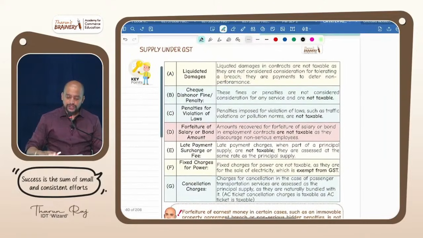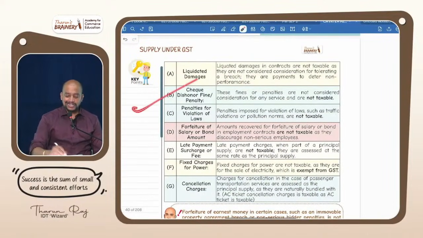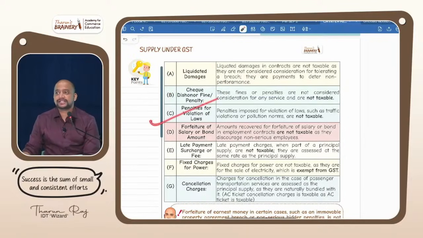I have given a few situations. You tell me, check dishonor, fine or penalty, where will it come? Penalizing in nature. Treat as consideration or not? Penalty for violation of various laws: income tax penalty, GST penalty, traffic fine, etc. All these are what? Penalizing in nature, not treated as consideration.